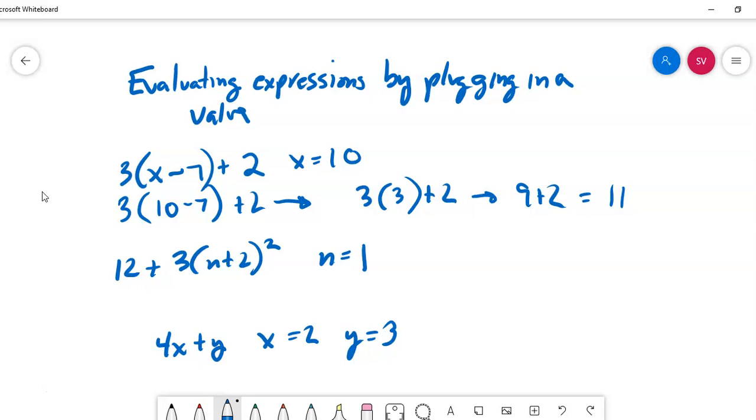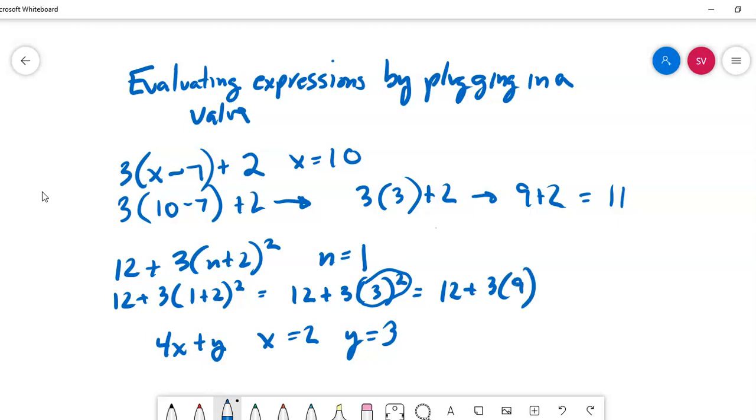So here I'm going to replace n with 1. So we get this. So we'll solve what's in parentheses first. Okay, very important. Order of operations, which we'll talk about later on, says that exponents are more important than multiplication. So you want to handle the exponents first.